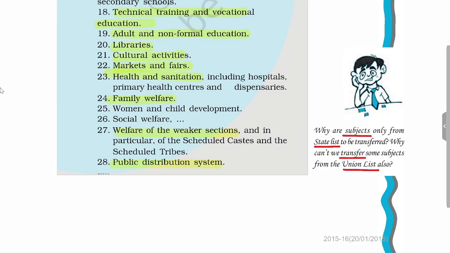Okay, now here there is a beautiful question for all of you students. Why are subjects being transferred only from the state list? Can't we transfer subjects from the union list? What kind of subjects are mentioned in the union list? Defense, external affairs, atomic energy. Do you think they can be transferred to the local level? If yes, why? If no, why not? Just think over that. And in case you have any doubt, you can contact me in our doubt session classes.